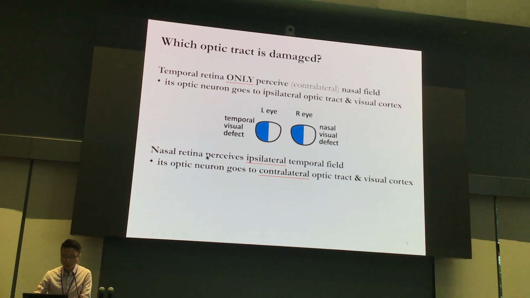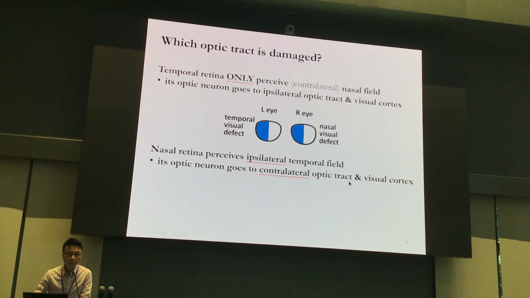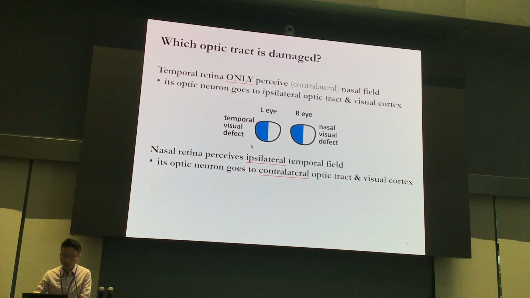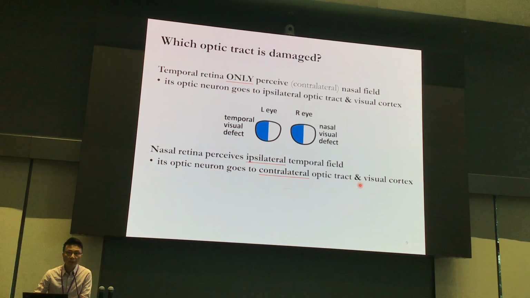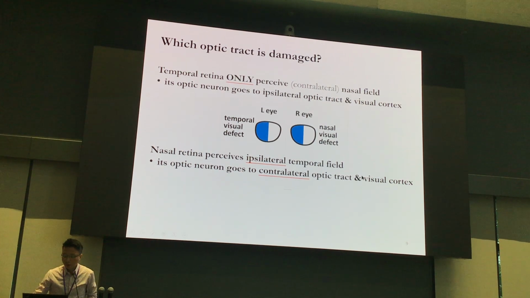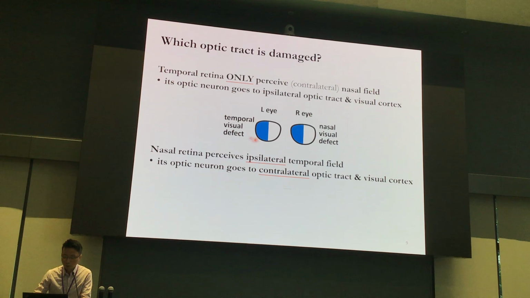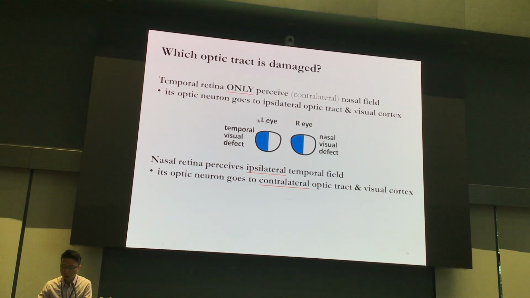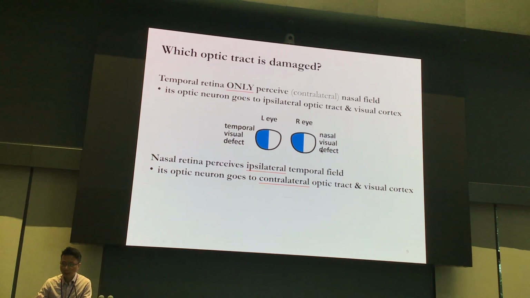And then the nasal retina will have the neurons go to the contralateral optic tract. 咁所以咧，如果係 left eye temporal visual defect 嘅話咧，應該係 contralateral 嘅 optic tract 啦，應該係 right optic tract 啦。So if you remember these two quick messages, then you will figure out, if you are given certain kinds of visual defects, which part will be damaged.